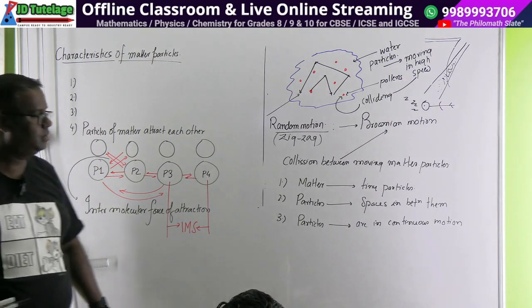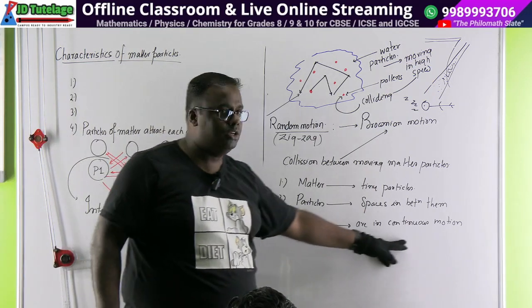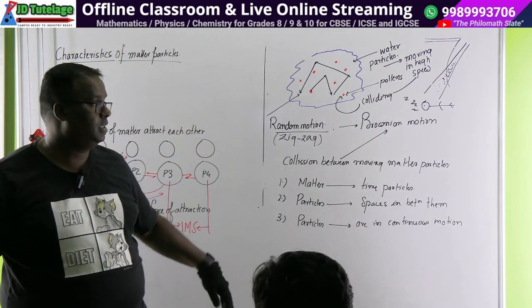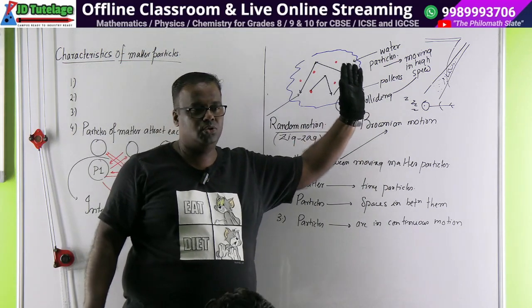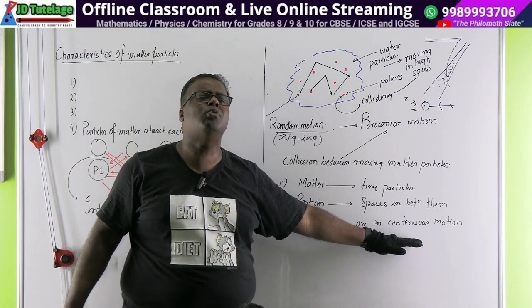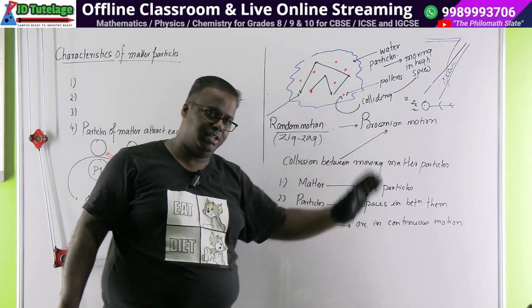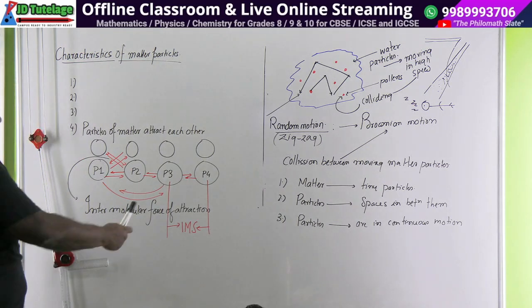Sir, what is the keyword for that point? Which one? For the third point, sir. Third point. Yeah, the keyword is continuous motion. That's why you saw the zigzag. See, don't abruptly remember. Try to reconnect. Continuous motion है. आपको किसने बोला? सर इसलिए तो zigzag motion दिखा. Clear? ठीक है?